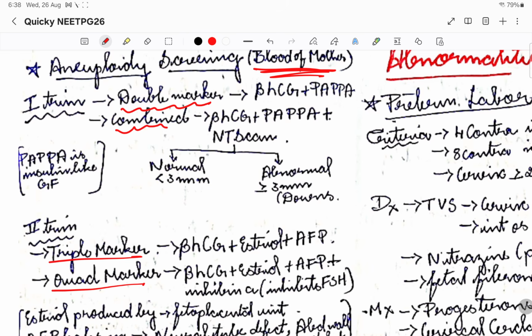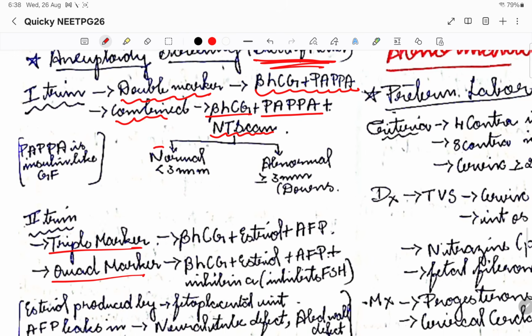Double marker means beta HCG and PAPP-A, whereas combined means beta HCG, PAPP-A and NT scan. In the NT scan, the nuchal translucency, we check the thickness.